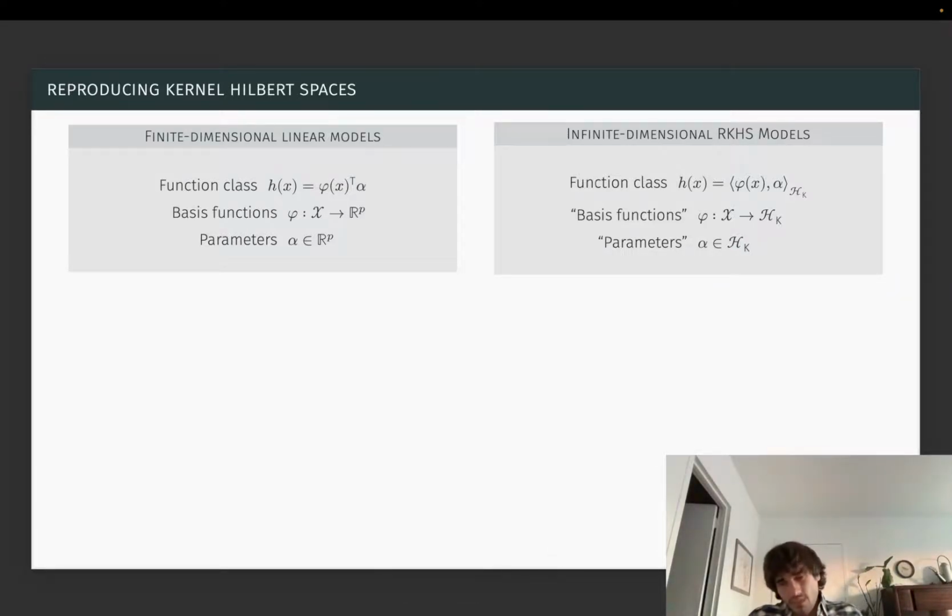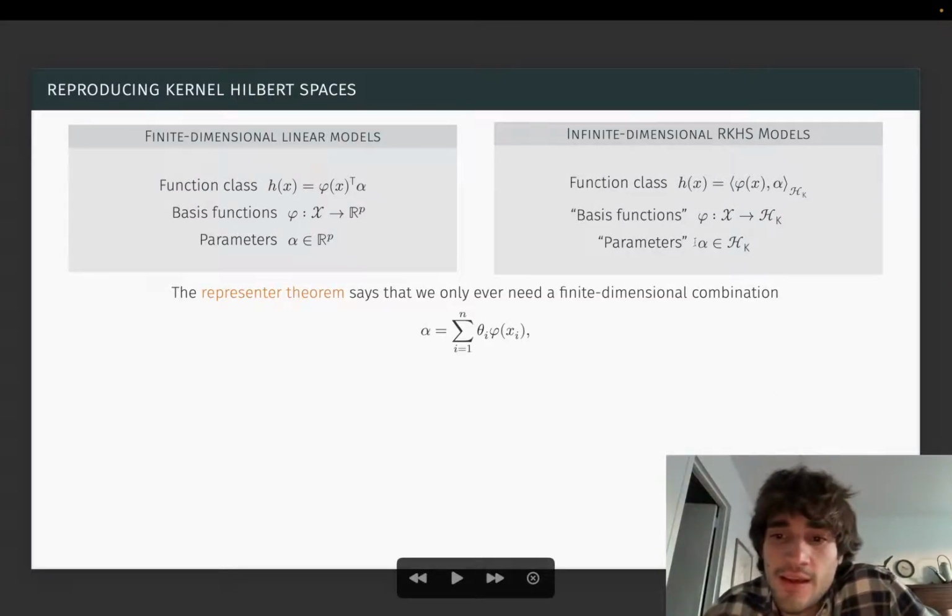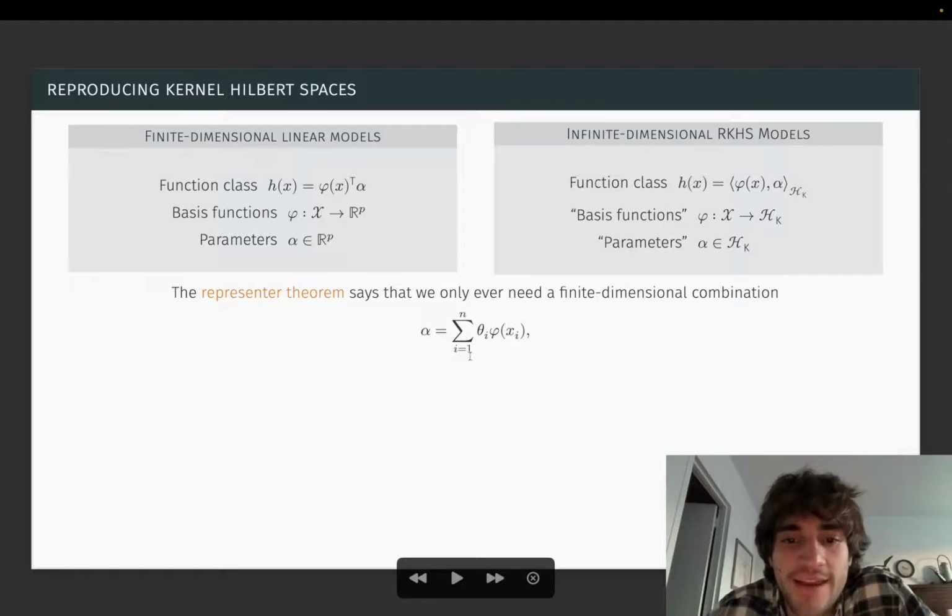Now, a priori, this I've actually said nothing about in RKHS. This could just be a Hilbert space, and a priori it's not clear how to do estimation over a space like this. What makes RKHSs very nice is something called the representer theorem, which says that this element alpha that plays the role of our parameters, this infinite dimensional element alpha, can actually always be written as a finite dimensional combination of evaluations of the basis functions or the feature map at our data points xi.